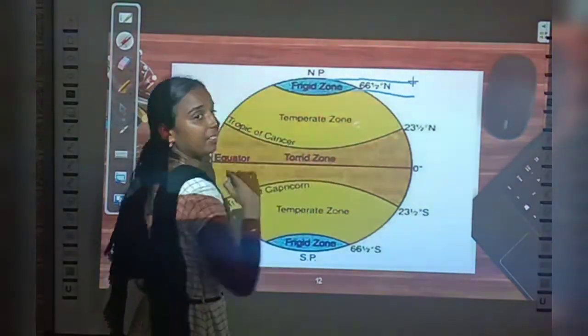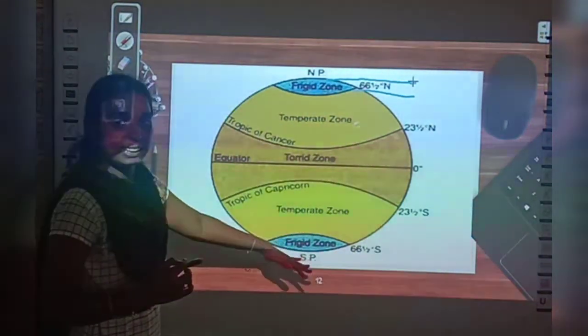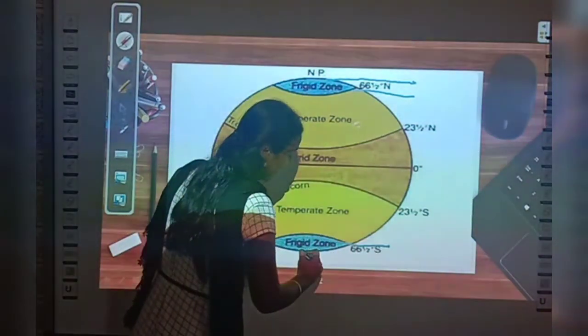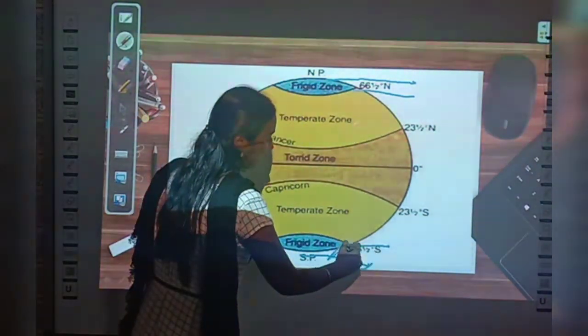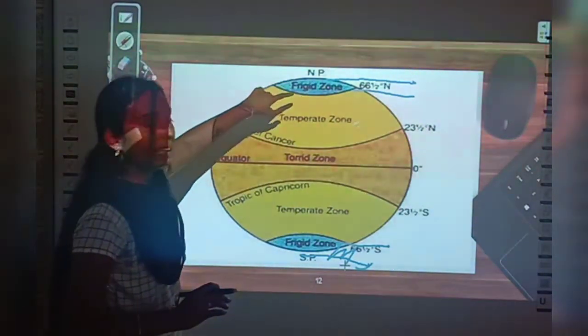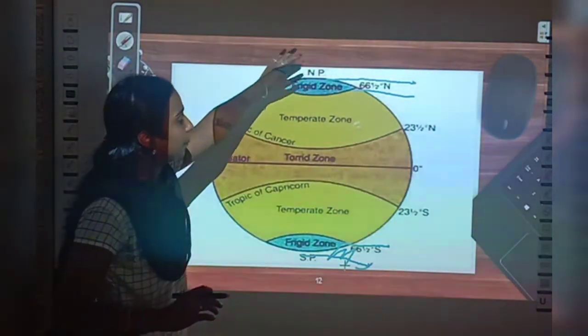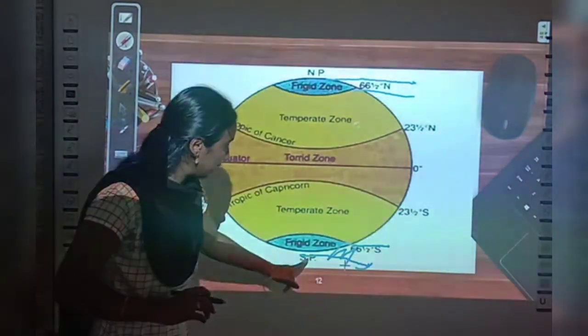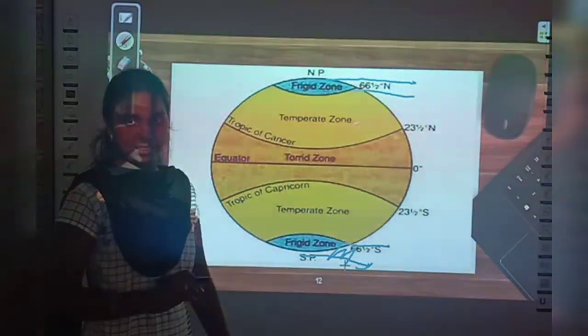Between this region we have the frigid zone, and in the southern hemisphere it is between the Antarctic Circle and the South Pole, right? So between this area is the frigid zone. So where is the frigid zone located? It is between the Arctic Circle and the North Pole in the northern hemisphere, and between the Antarctic Circle and the South Pole in the southern hemisphere.